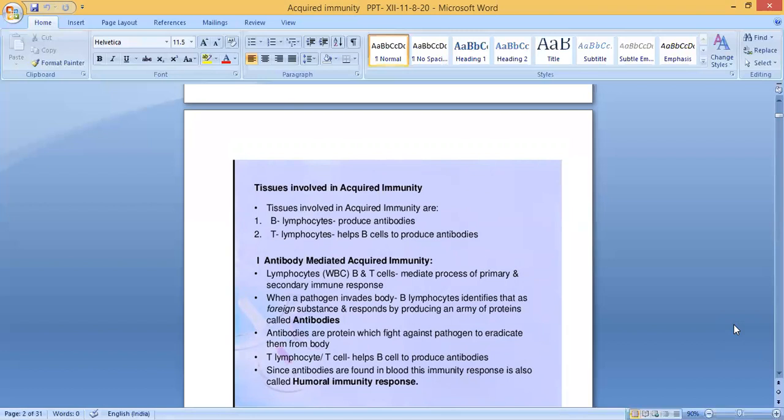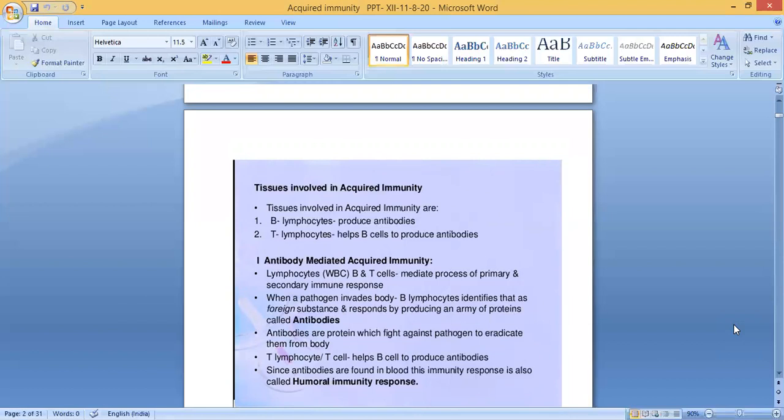Then antibody mediated acquired immunity. What is meant by antibody mediated acquired immunity? Lymphocytes or WBC, which contain B and T cells, mediate the process of primary and secondary immune response. Just now I told what is meant by primary and secondary immune response.